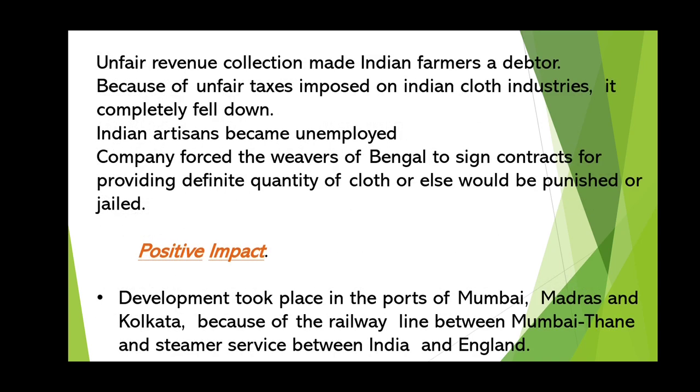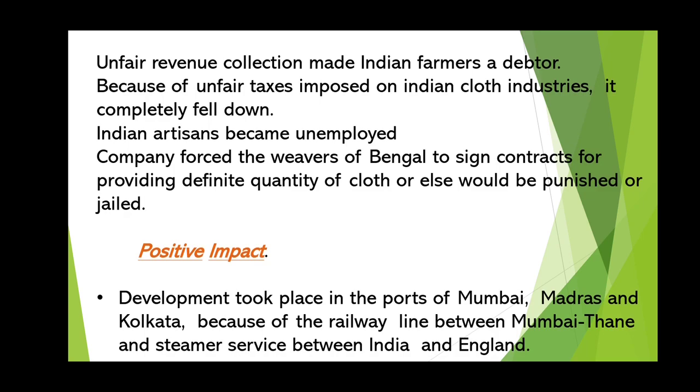The unfair revenue collection by the British government made Indian farmers debtors. Debtor means, in Hindi, Karzdar, because the Britishers used to take away revenue unnecessarily from the Indian farmers, and the Indian farmers had to give the revenue whether they had it or not. If they did not have it, then they had to borrow from others. So like this, they became debtors.